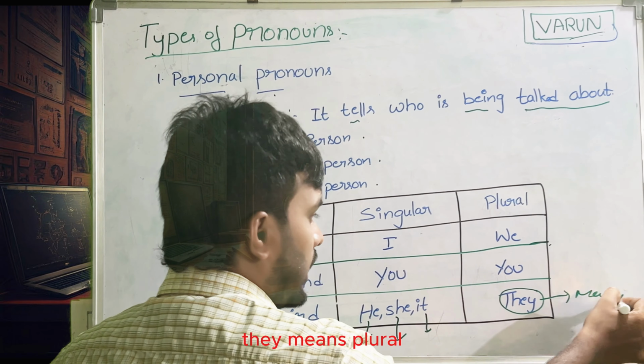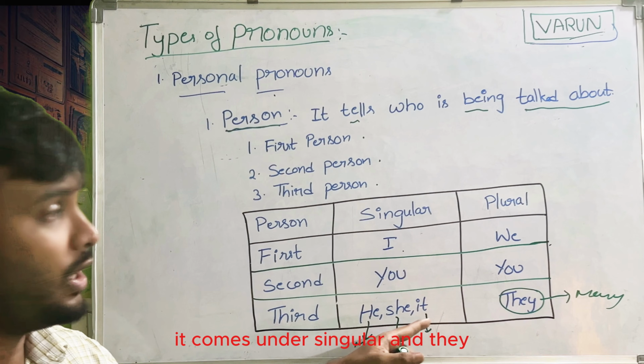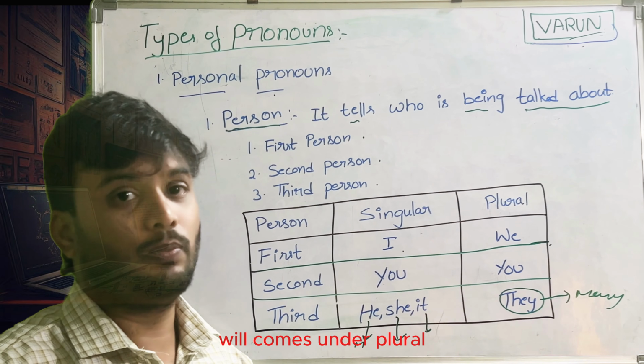We have how many persons? 3 persons: first person, second person and third person. In the first person, singular is I and plural is we. In the second person, we have you, and plural is also you. Third person, he, she, it comes under singular and they comes under plural.